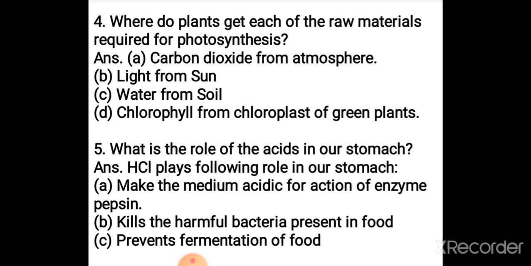Now, last question, what is the role of the acid in our stomach? In our stomach, HCl, that is hydrochloric acid, is the acid which is present. The first function of HCl is to make the medium acidic for the action of the enzyme pepsin, because the enzyme pepsin acts best in an acidic medium. Next function is to kill the harmful bacteria present in food, and the last is to prevent the fermentation of food. These are the roles of hydrochloric acid, which is present in our stomach.